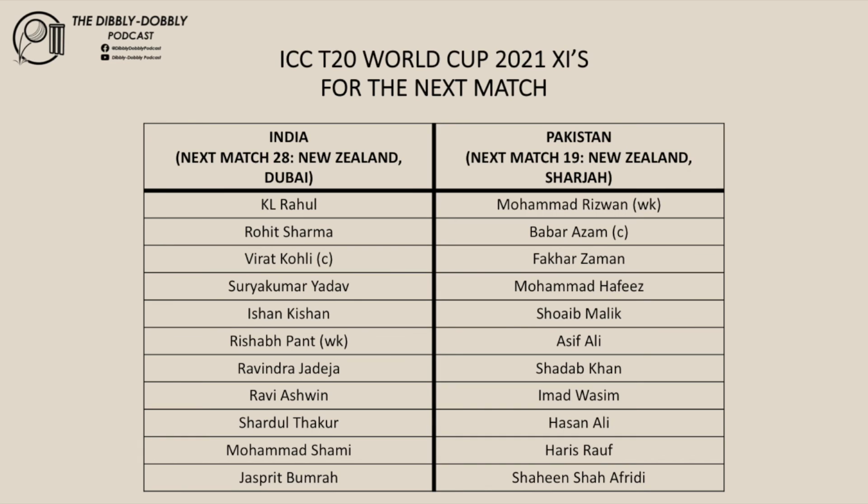Let's have a look at Pakistan's potential 11 for their next match against New Zealand. Rizwan, Azam, Zaman, Hafiz, Malik, Asif Ali, Khan, Wasim, Hassan Ali, Rauf and Afridi. I think Pakistan will keep the same team for their next match against New Zealand. Very important for Pakistan to build consistency with this team. As we know with Pakistan, their consistency isn't good.